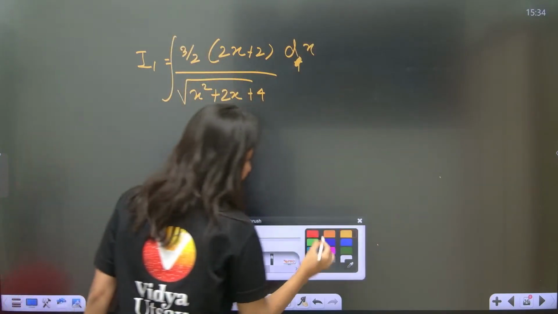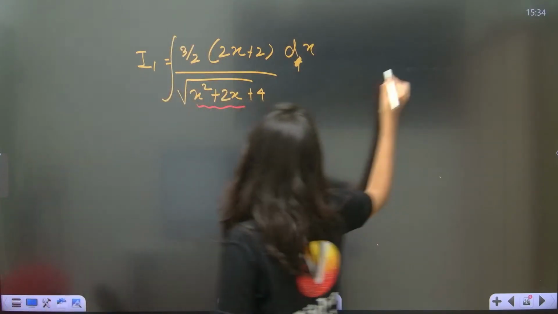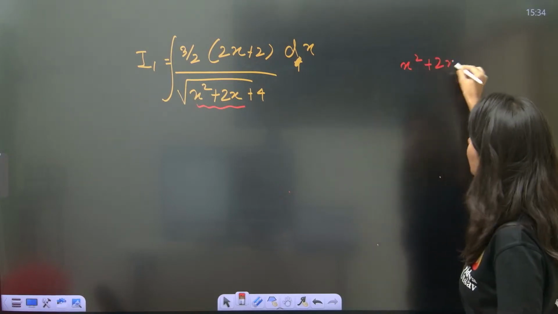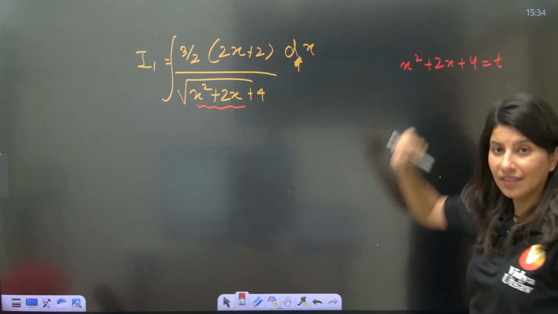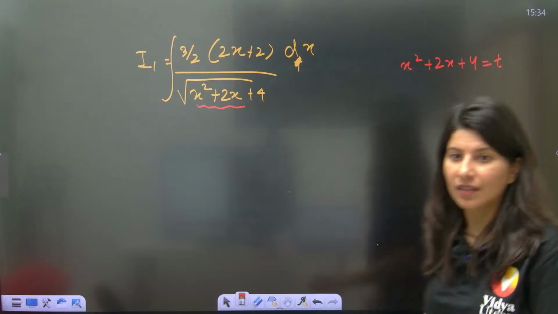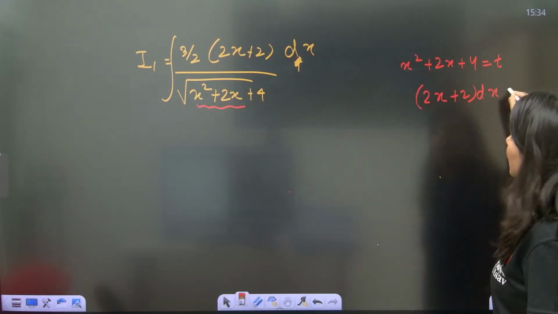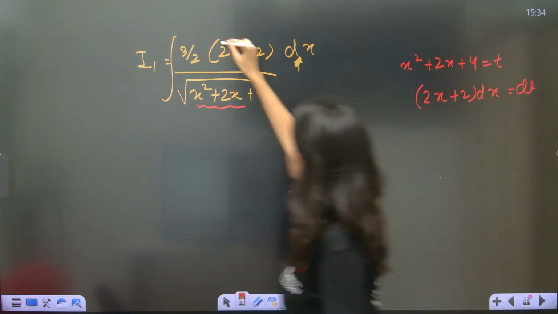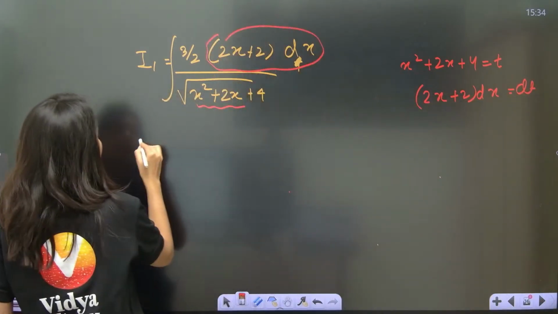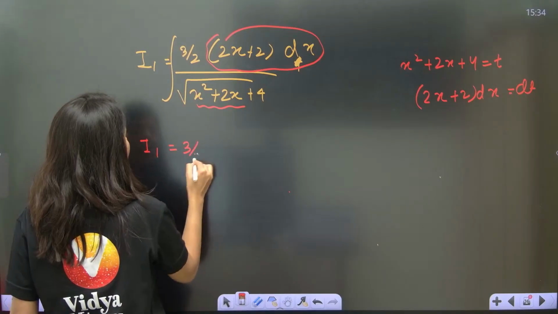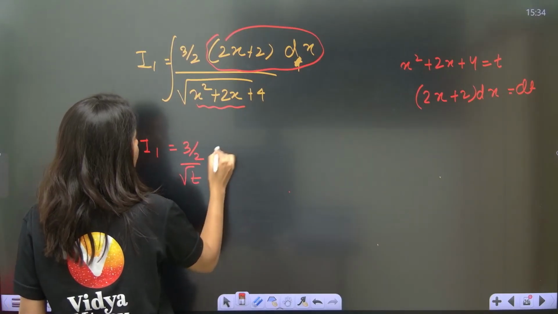Now I am going to take x square plus 2x plus 4 as t. Now the question will be done. So (2x plus 2) dx will become dt, and this is root t. So I1 will be equal to 3 by 2, dt upon root t.